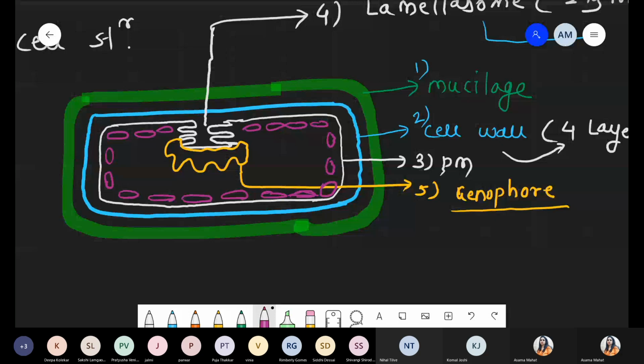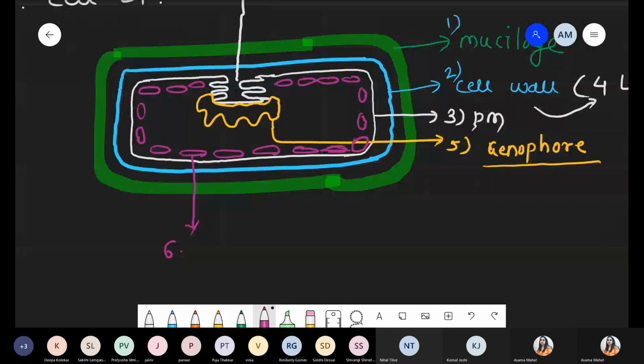Okay. So last point, we are talking about number 6. What is the structure? Typical structure. This typical structure is nothing but the pigments. Different types of pigments associated with the cyanobacteria. Okay. Once you finish this point, then tell me, we have to discuss the pigments one by one.